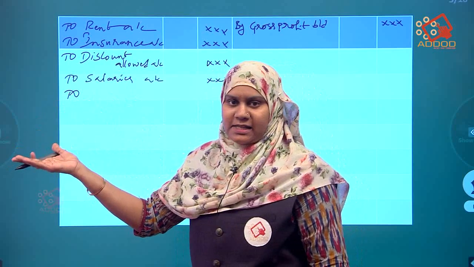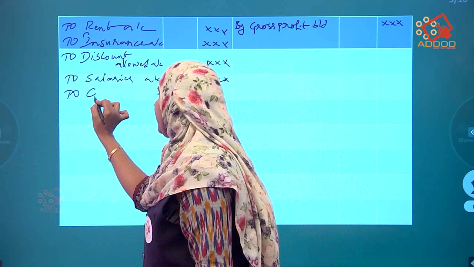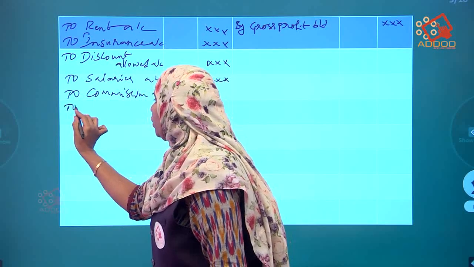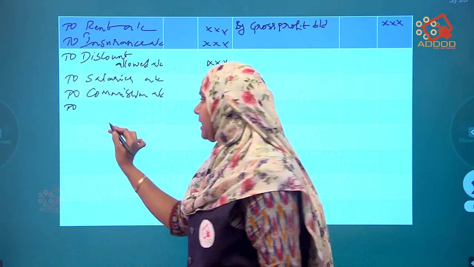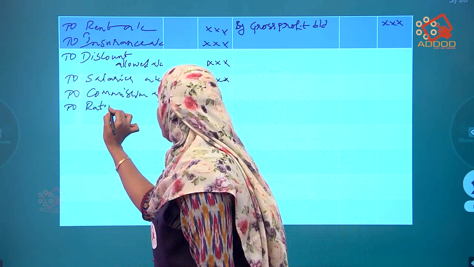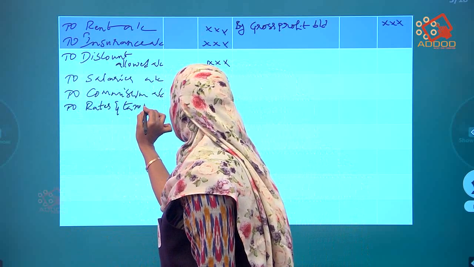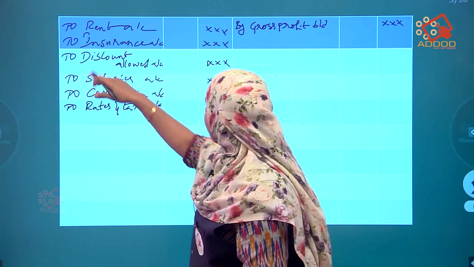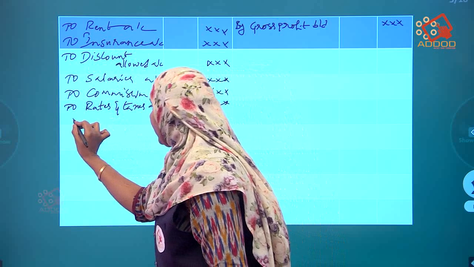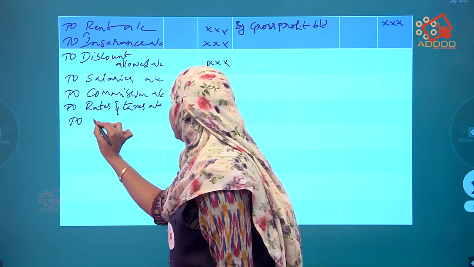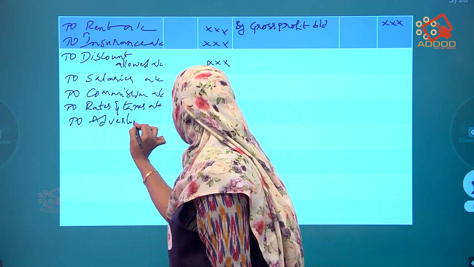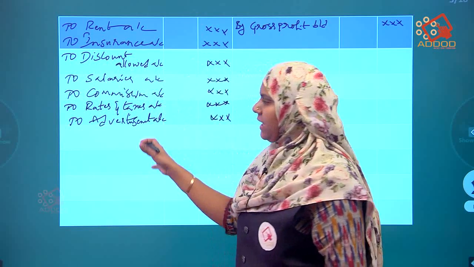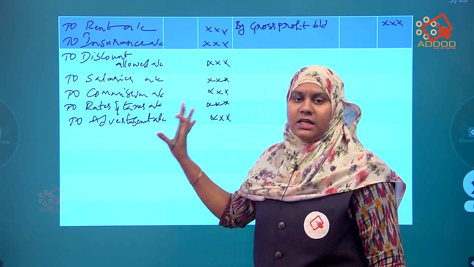In the office, salaries are given, discount is given, commission is given, commission account. Still, what else is given? Rates and taxes are given, rates and taxes account. Still, what else is given? Okay, rent, insurance, discount, salaries; advertisement also will come in the office expenses. Advertisement expenses, all these items, all the office expenses come in the P&L account.